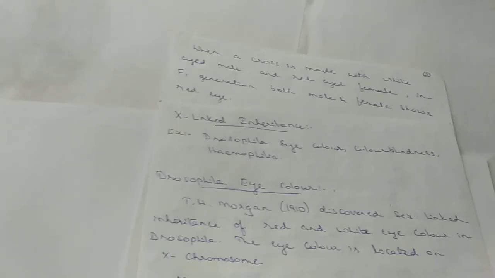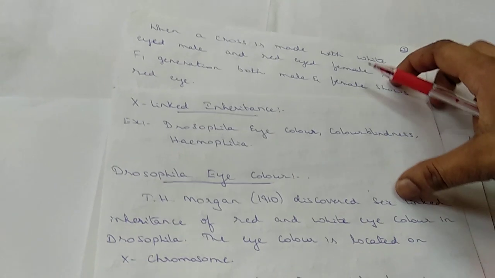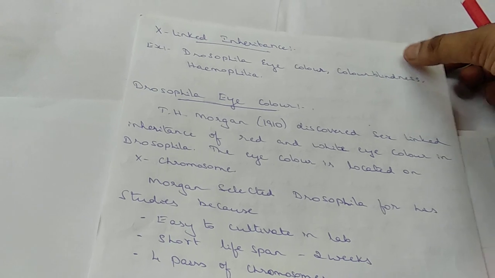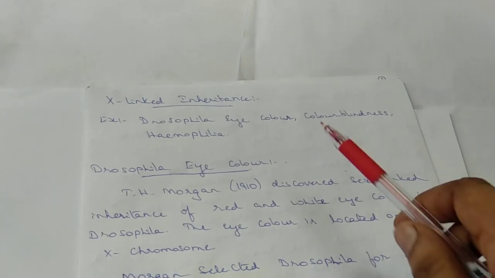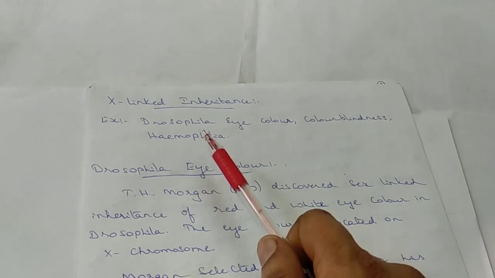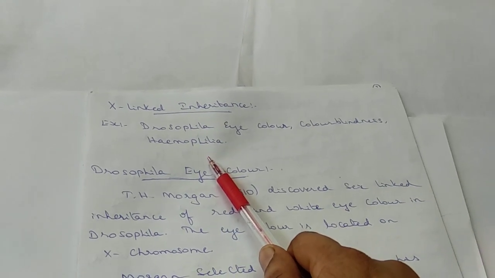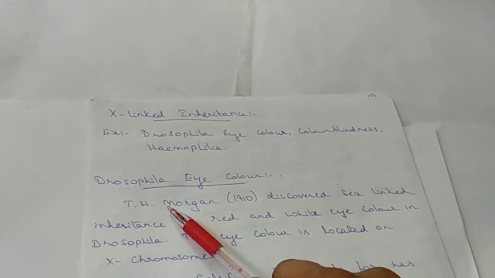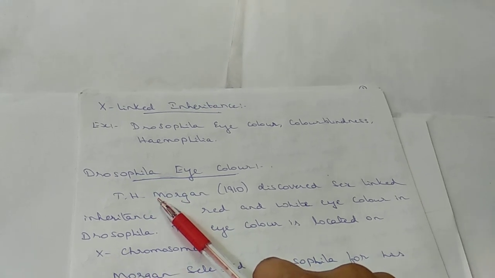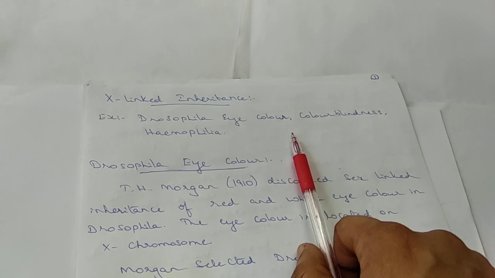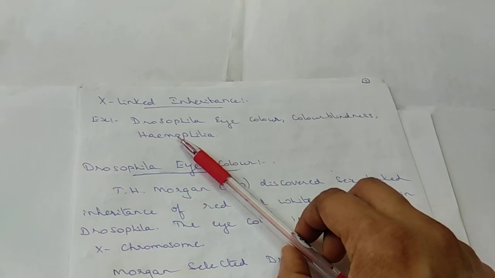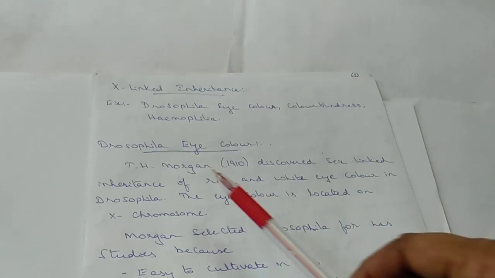Now under X-linked inheritance, we are taking three examples. One is the eye color of the Drosophila. The other is color blindness, and another one is hemophilia. Under Y-linked inheritance, we are going to study the example of hypertrichosis in man, which we will see later. First, we will take up the Drosophila eye color.